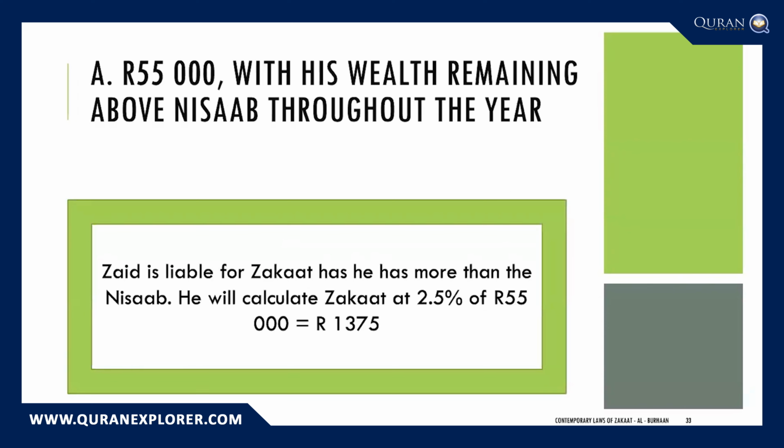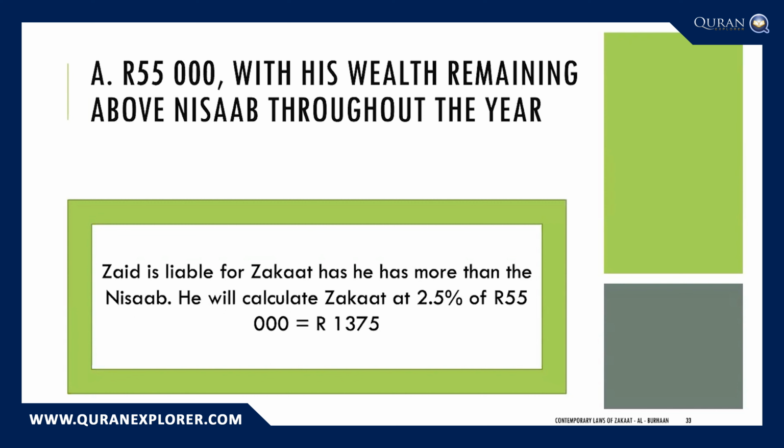Now, let's look at the first scenario. He received his salary on the 1st of Ramadan, 1443. Prior to that, he did not own the minimum amount of nisab. Fast forward 1 year, the entire year he had more than 9,000 Rand in his possession, and he now has 55,000 Rand. So he's ticked the box that he had the nisab amount on the 1st of Ramadan, 1443.